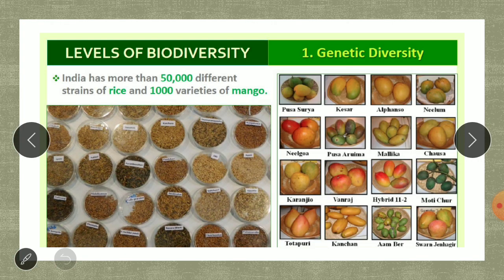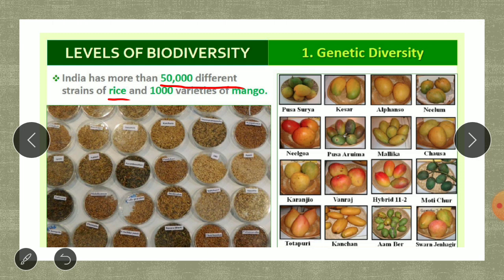Let us take a simpler example which you will understand. If we are talking at the genetic level, we all know about rice. We are eating rice. It is only one single species, rice. But do you even know that there are around 50,000 different varieties of rice present on this earth? You people only know some of them, for example, basmati rice, Sona Masuri rice. These are rice belonging to the same species, but at the genetic level they are different.